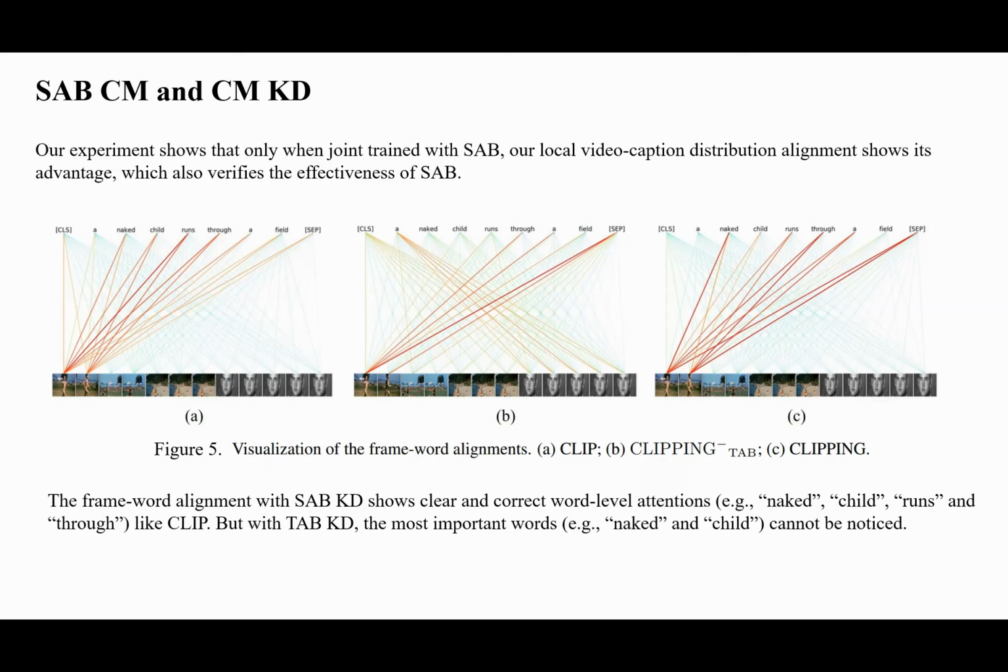In Figure 7, we visualize the frame-word alignments with and without SAB KD. Figure 7a is the result of CLIP in CLIP4Clip. Figure 7b is the result of our model without SAB KD, but with the previous TAB KD. It can be seen that the frame-word alignment with SAB KD shows clear and correct word-level attentions like CLIP. But with TAB KD, the most important words, for example, naked and child, cannot be noticed. Instead, some insignificant words are activated.